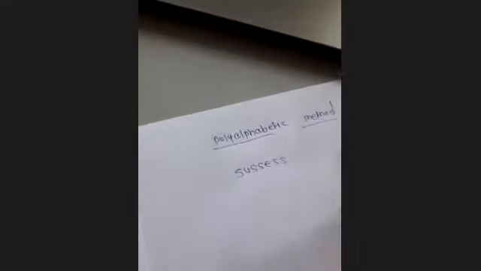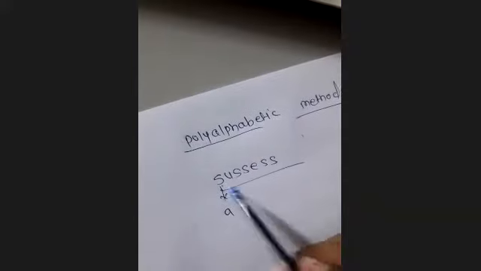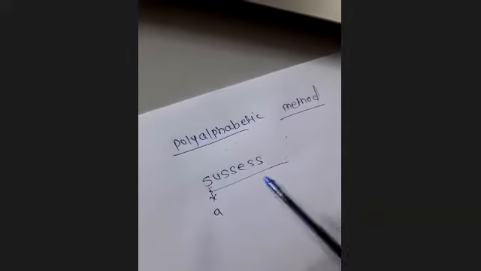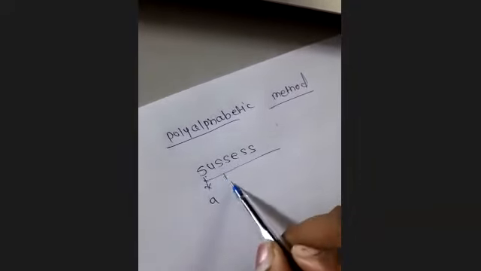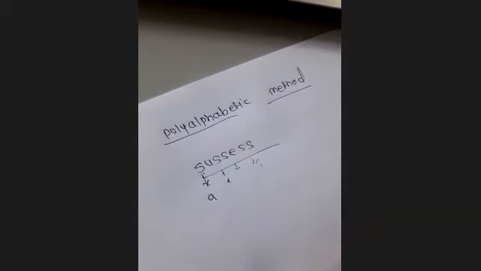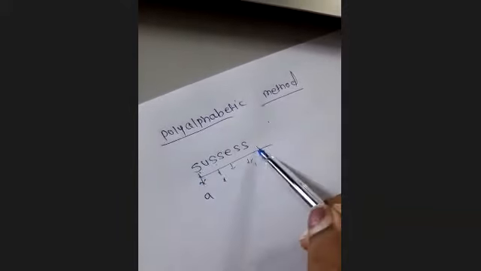Okay, now suppose I have this plain text SUSSESS. In the polyalphabetic method, suppose here I'm assigning A for this S. According to the monoalphabetic method, every S will have the ciphertext A in this case. What will happen in monoalphabetic? Every S will be substituted with the letter A if it is a case of the monoalphabetic method.